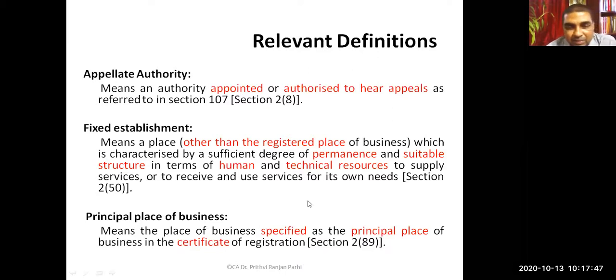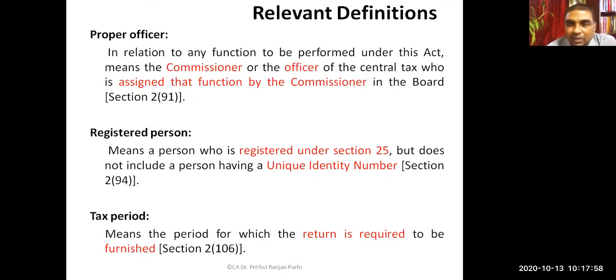Principal place of business means the place of business specified as the principal place of business in the certificate of registration. In the certificate of registration it also says what is the principal place of business. That will be understood as the principal place of business. We need to understand the meaning of proper officer. In relation to any function to be performed under this Act, proper officer means the Commissioner, or an officer of central tax who is assigned that function by the Commissioner. So with reference to a function under GST, we have to understand the meaning of proper officer.